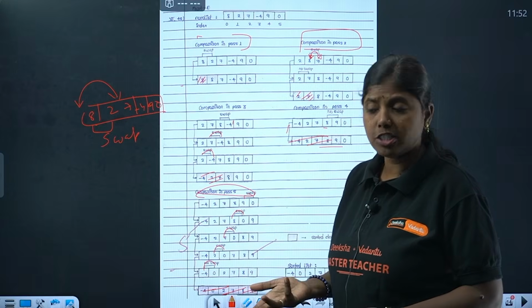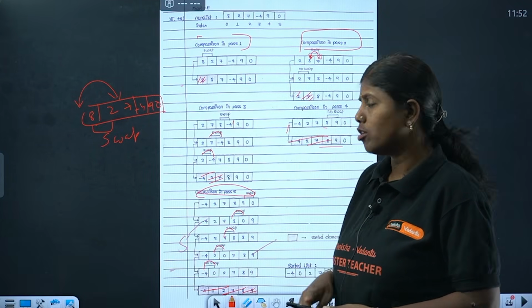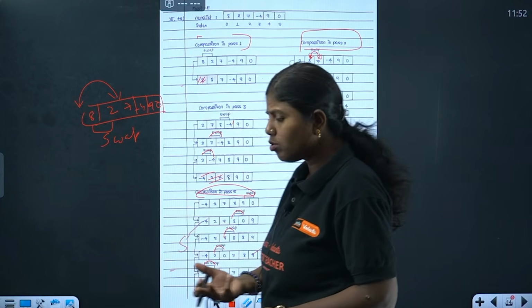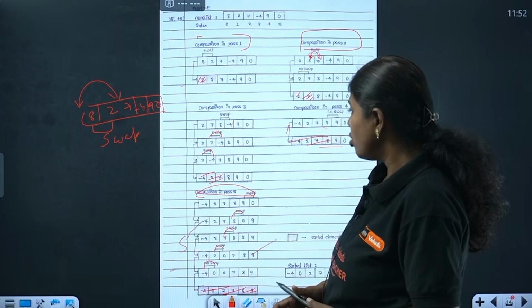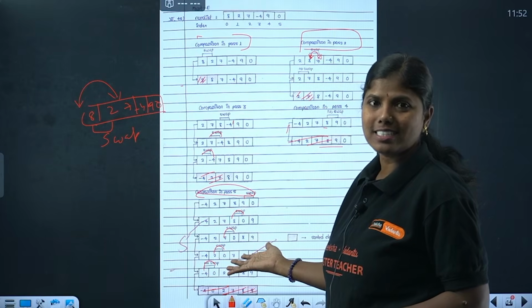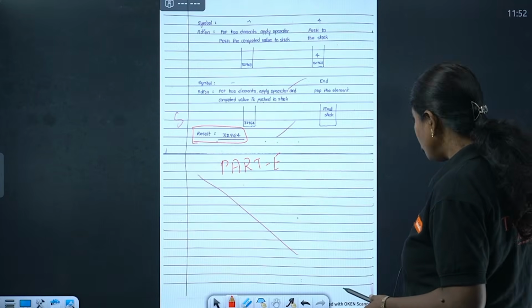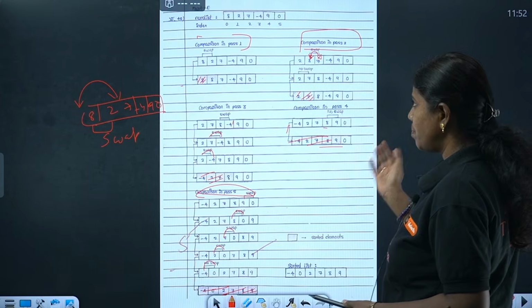No need to worry, because they're going to give you as many additional sheets as you want. Not a limited number of additional sheets. Booklet only, you're going to get 2 booklets. If you want, you'll get 2 booklets also. One you will definitely get, and one more you will also get. So 48 pages is more than enough for you to write it. So ensure that you write each answer in one page. It's clear, isn't it? So even though she had space here, she has not written here, she has written on the next page.